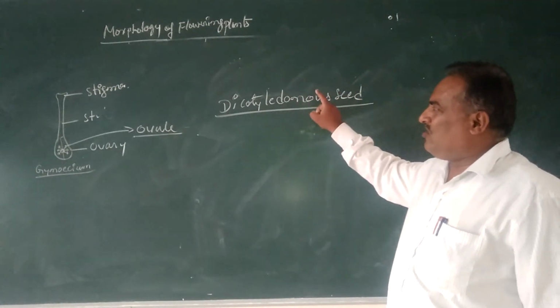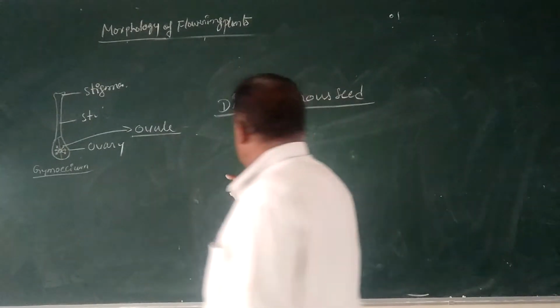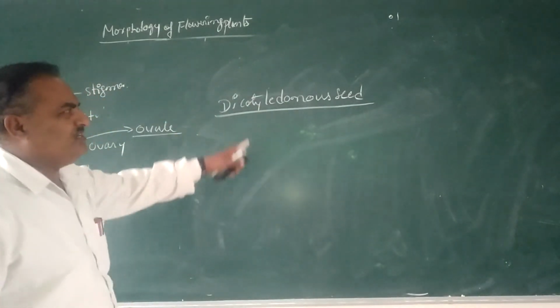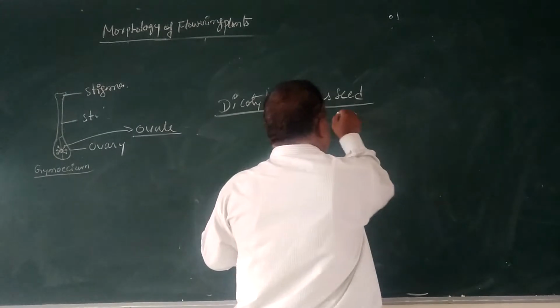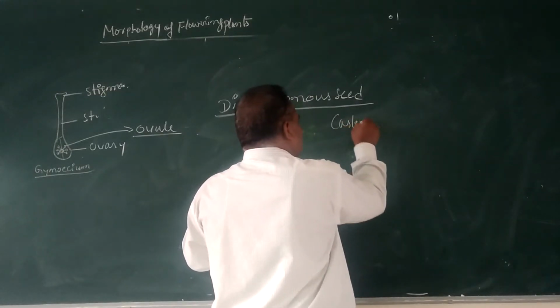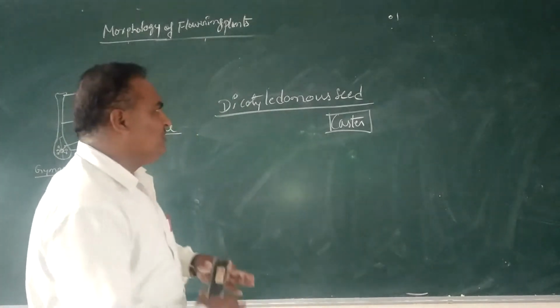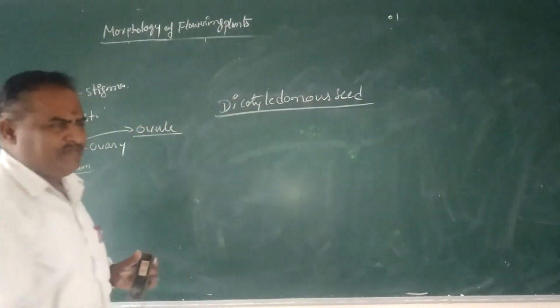That kind of seeds are called non-endospermic seeds. The majority of dicotyledonous seeds are non-endospermic, except the castor seed. In the case of castor seed, a rich endosperm is present.